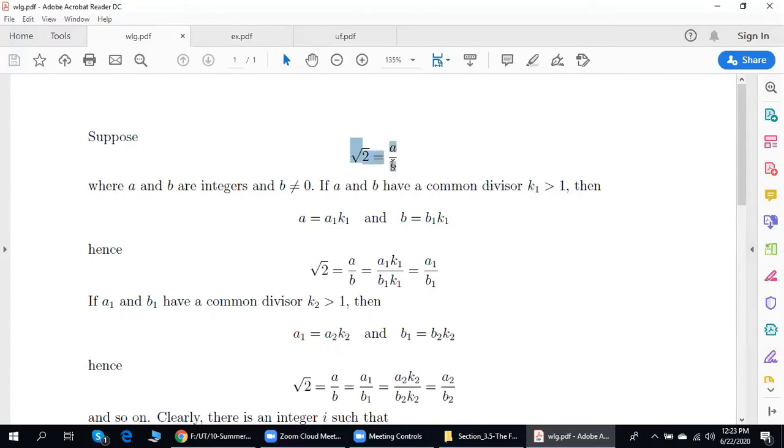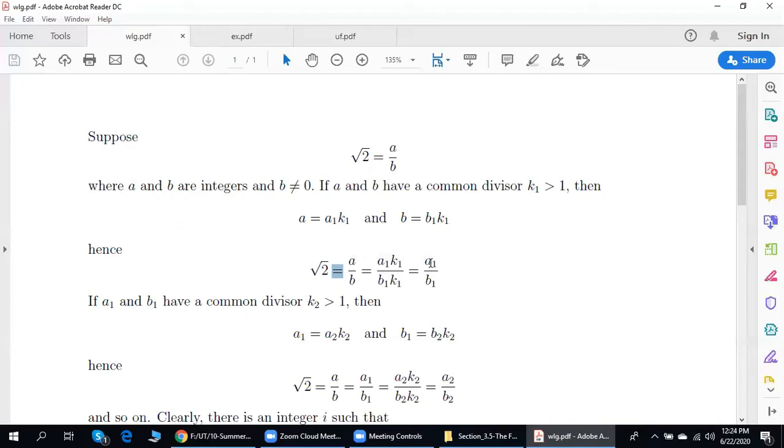So, let us copy this over here, and then I'll replace a by this expression and b by this expression. We get this. Obviously, k1, a common divisor, can be cancelled. We get a1 over b1. So if square root of 2 is equal to a over b, square root of 2 is also equal to a1 over b1.